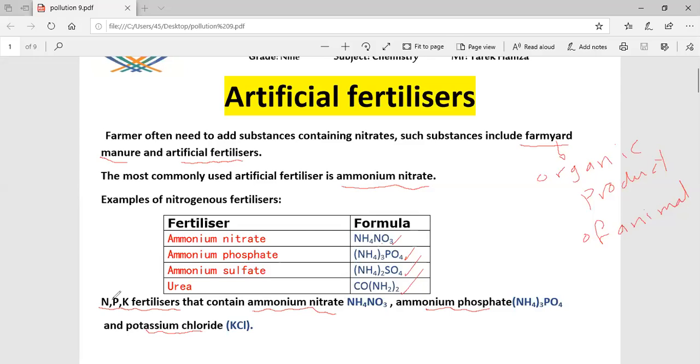This NPK fertilizer is used as a general fertilizer. Its symbol is NPK: N ammonium nitrate, P ammonium phosphate, and K potassium chloride.